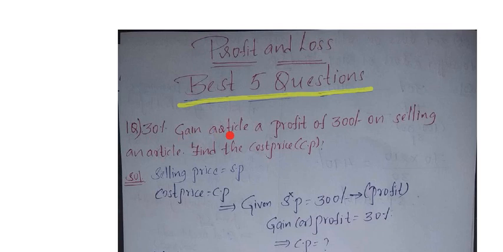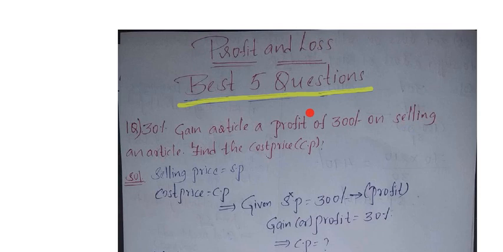You know that. 30% gain on an article, a profit of 300 rupees on selling an article. Then find the cost price. I will read again. Listen here. 30% gain on an article, a profit of 300 rupees on selling an article. Find the cost price. Here you will think 30% gain means profit, and 300 rupees on selling, so you will think 300 rupees is the selling price, but